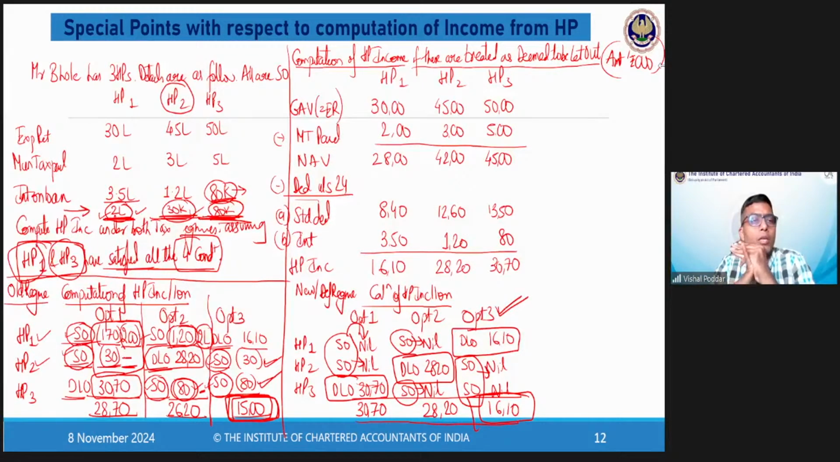हाँ जी. Aniruddha is asking, sir, अगर HP3 में भी 2 लाख से ज्यादा इंटरेस्ट ऑन लोन है तो भी हम बस 2 लाख का डिडक्शन लेंगे qua assessee. Yes, beta. The total deduction for one assessee cannot exceed 2 lakhs in a year for self-occupied property. So you're right, Aniruddha.